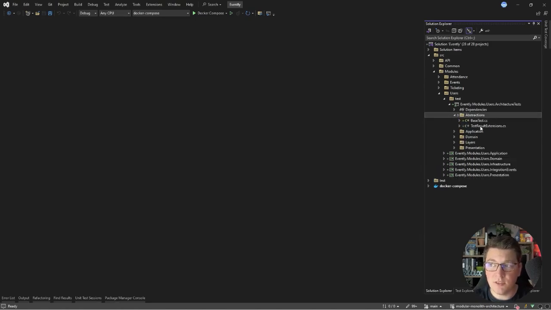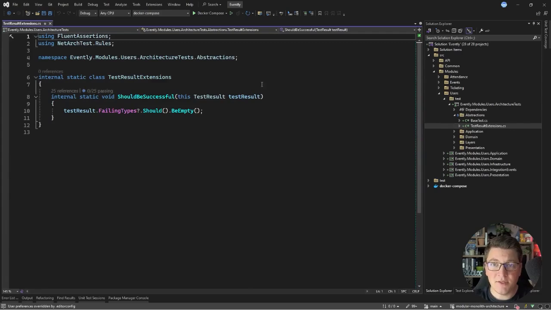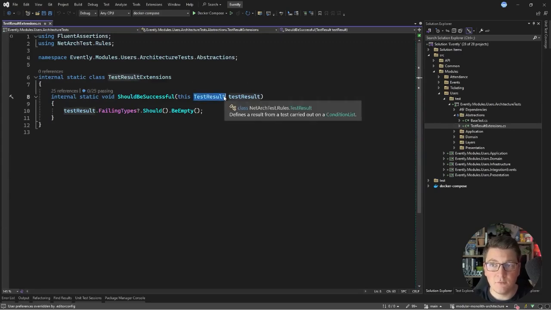I will start from the abstractions. So I created the same helper method so that I can easily verify the test result from NetArchTest.Rules. This should probably be part of a common test project for architecture testing, but it's not too much trouble if we duplicate this across our tests.